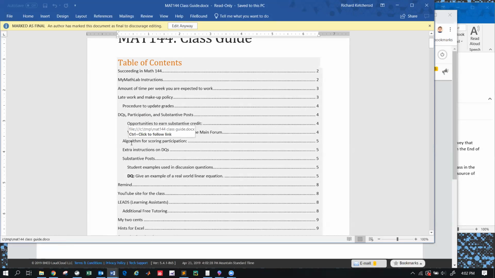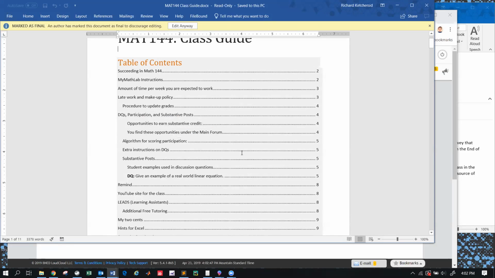Let's see, how participation in substantive posts are considered. This is a very important thing. The opportunities that I have for you guys to earn substantive credit, you'll have to get used to this, and I'll point this out in the form in just a minute. The algorithm I use for computing participation, all the stuff is important.